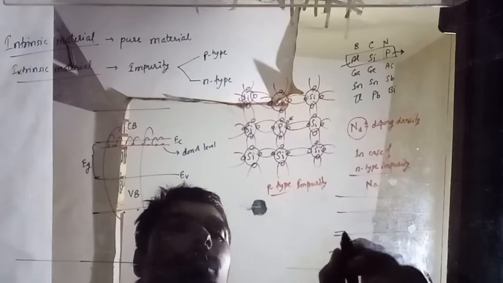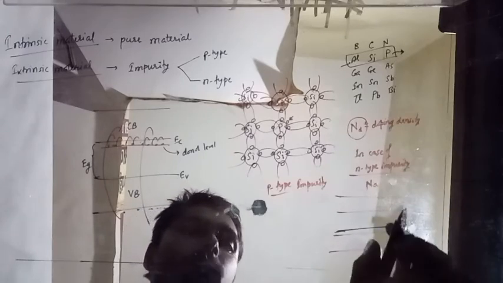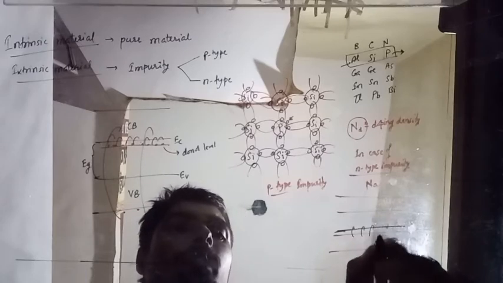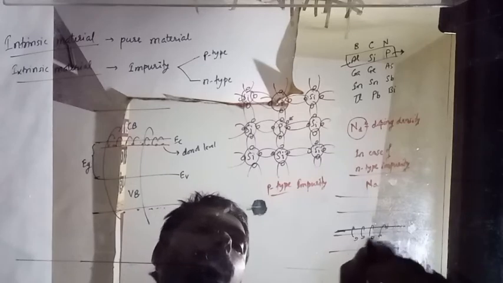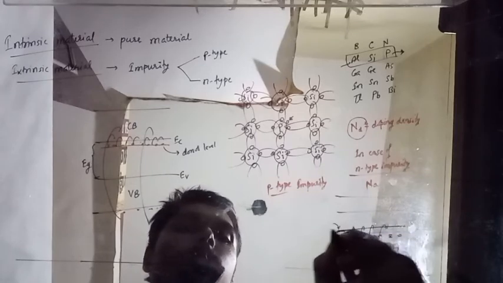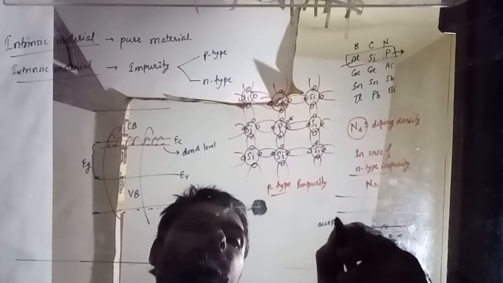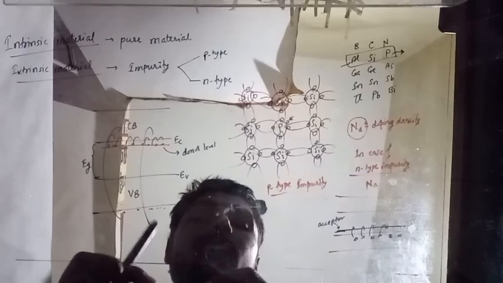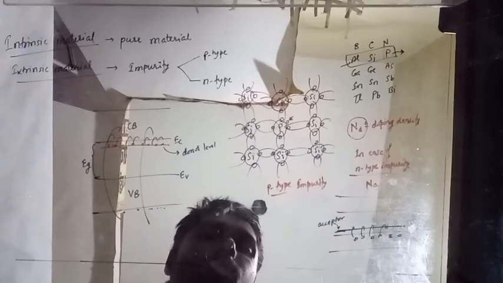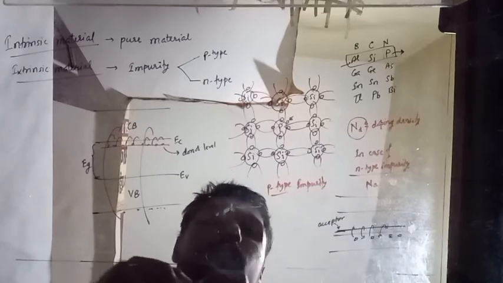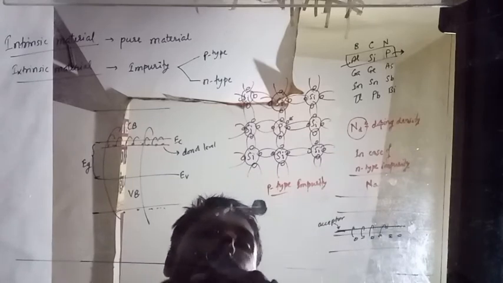This will be near to the valence band. Alright, and holes will be there here. Electrons will come. More and more holes will be generated here. They are in the acceptor level. This is what acceptor. They will accept the electrons, or they will collect the electrons, because there are only 3 electrons. Alright, only 3 electrons are there in the valence shell, and that's why they will capture 1 electron, and this is how they will work.